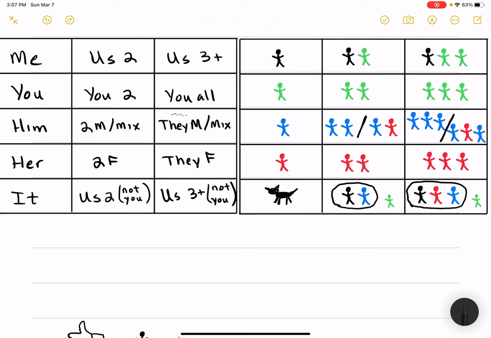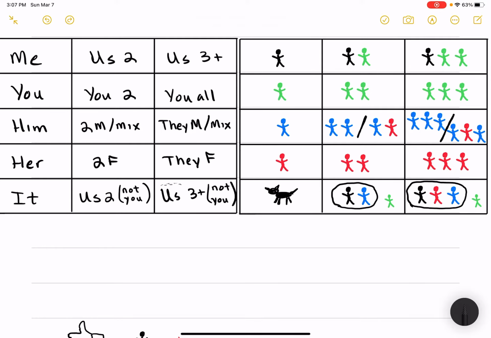Here we have a group, three or more. They, it can be males or it can be a mixed group. If there's one female in that group, it's a mixed group. So you'll use that conjugation if you're ever talking about a group of males or a mixed group. If it's all females, then you'll use this one. So we have certain ceremonies that are just for females. You'll notice they'll use a lot of the prefixes for that particular ceremony.